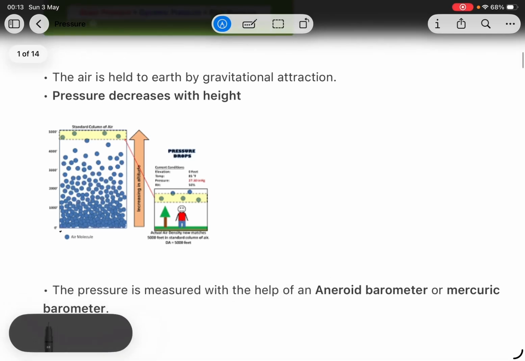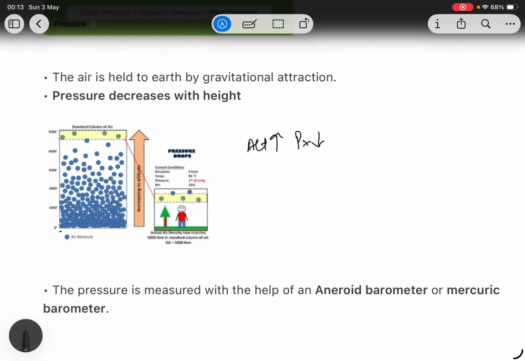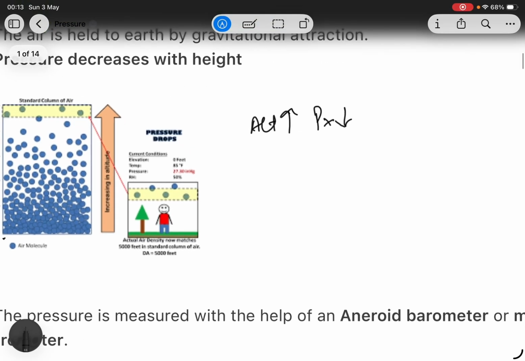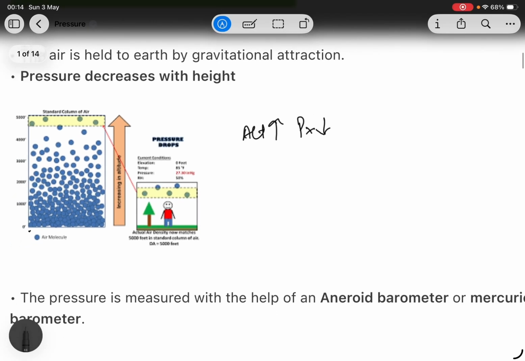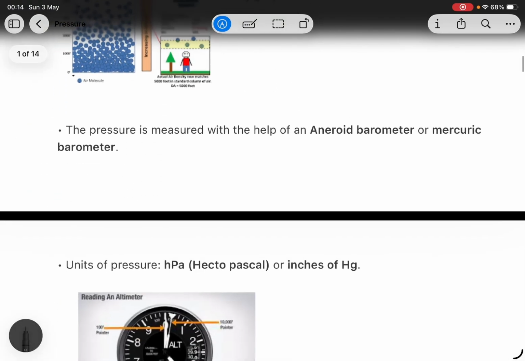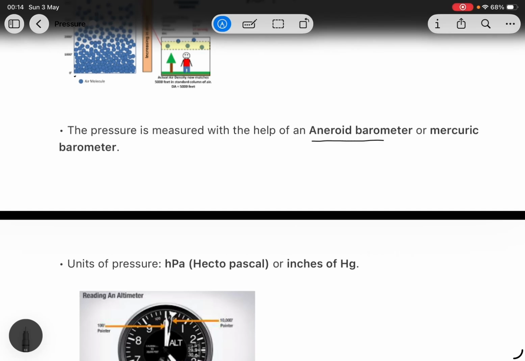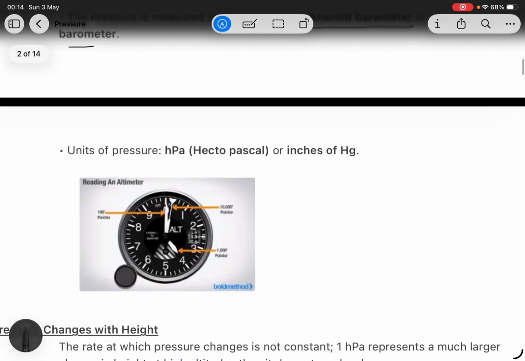Pressure decreases with height. As we gain altitude, or as we go higher, our pressure decreases. See, with an increase in altitude, the number of air molecules decreases, so pressure also decreases. Pressure is measured with an aneroid barometer or mercuric barometer. Unit of pressure is hectopascal or inches of mercury.